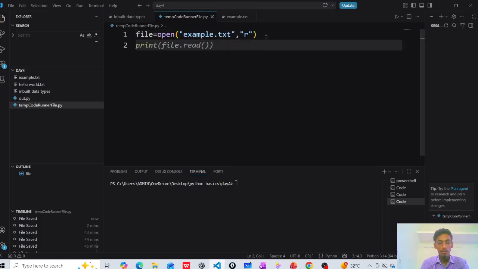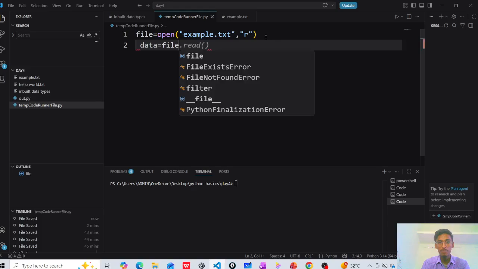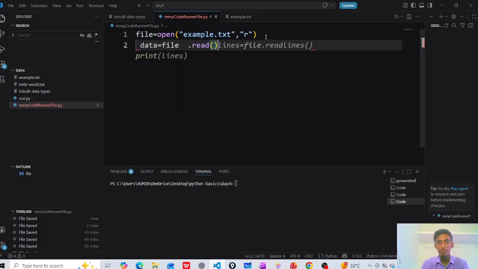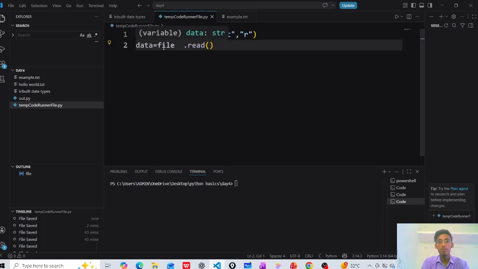And I give data equals file.read. Whichever data is in the example.txt file, that data will be read. That's why I am giving data equals file.read.